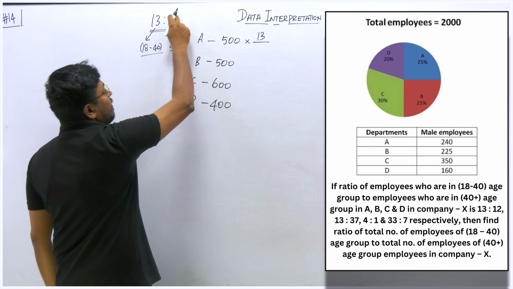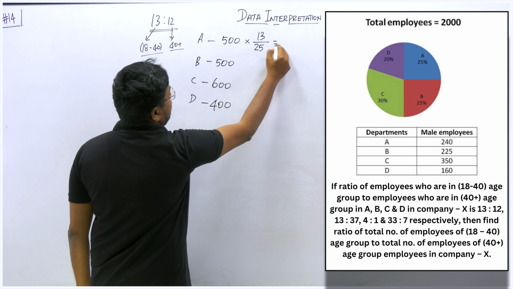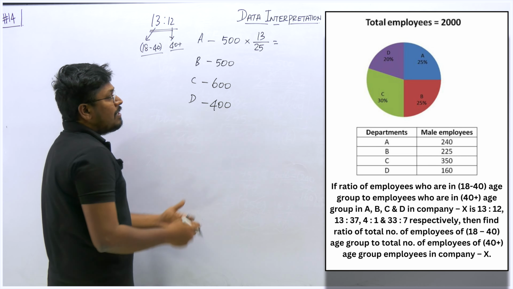So 13 plus 12 will be 25. So we can find it. Similarly, they have given the second value also. So first we can find it. So this will be 20. So the resultant will be 260.